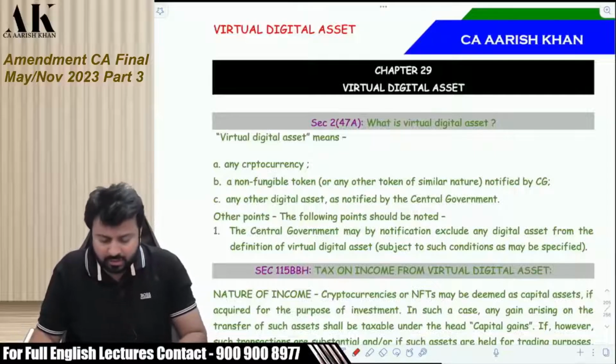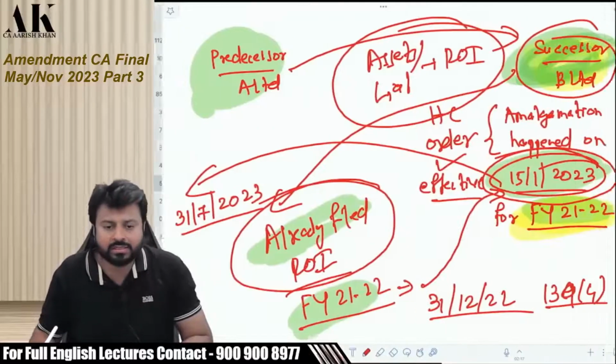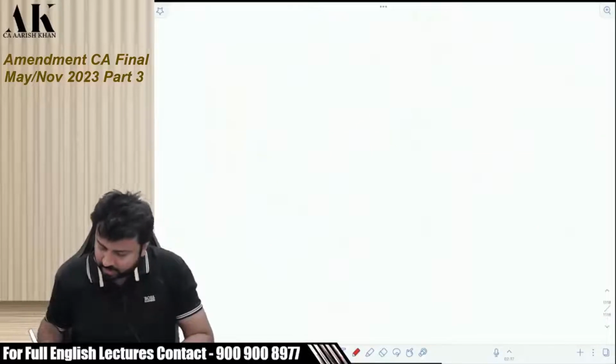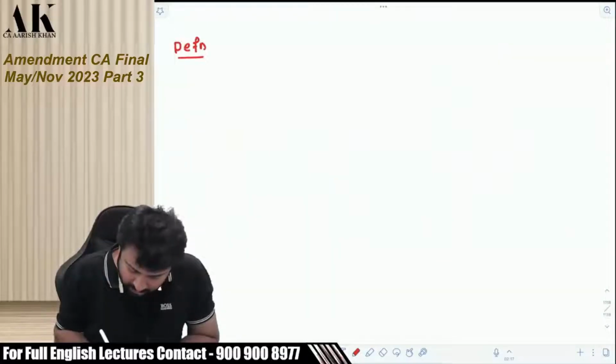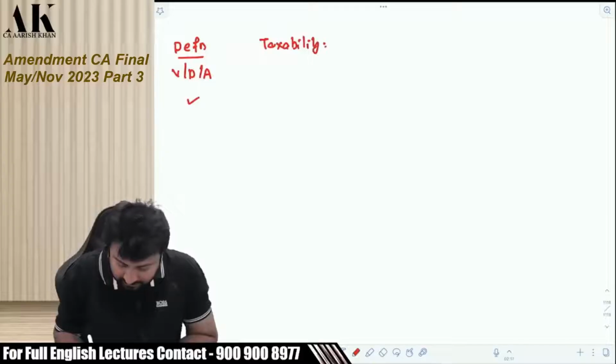First of all, you need to understand that the government has defined what is cryptocurrency, what are virtual digital assets. Then the government has also given the taxability of virtual digital assets, which is given in section 115BBH.